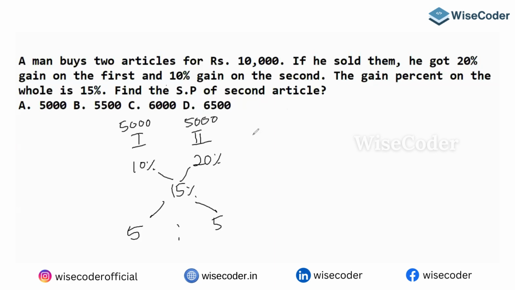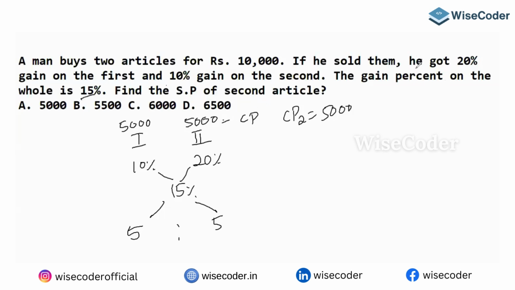Here you need to take a deep breath and think. The gain percent on the whole is 15%. Now, find the selling price of the second article. This is the cost price. The cost price of the second article is 5,000. What percent profit? 15% profit?